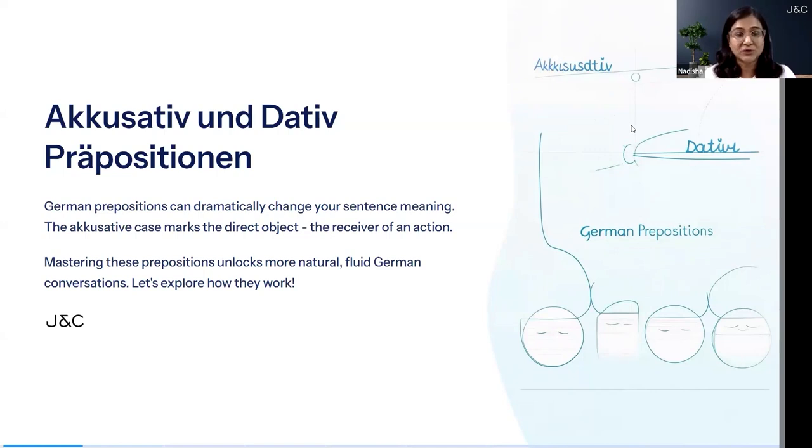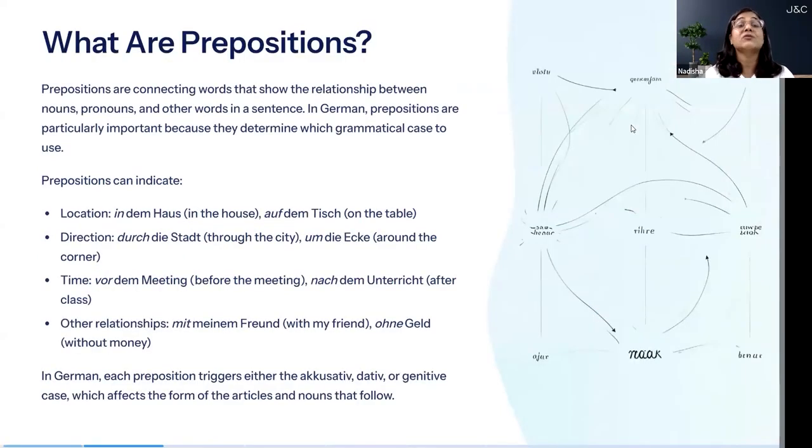By the end of this lesson, you will be able to say things like Ich gehe durch den Park, okay? Ich bin in dem Park, all right? So, let's get started with Akkusativ und Dativ Prepositionen and unlock one of the most useful tools in German sentence building. Los geht's! First of all, we'll understand what prepositions are. You might have heard of in, on, at, behind, under, right?